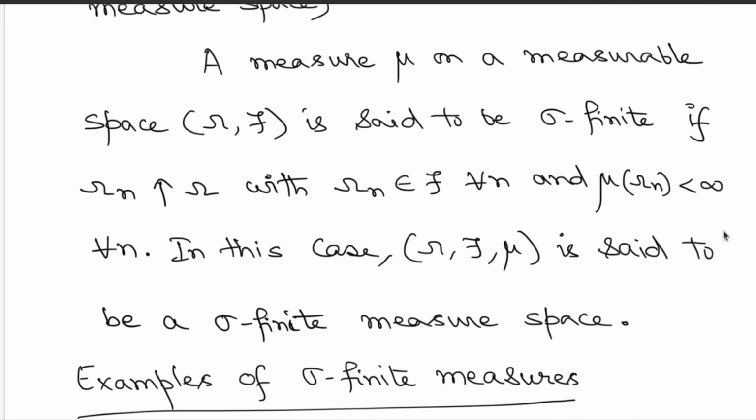All right, now a quick clarification. Here we are not saying anything about the measure of omega. We are only restricting that measures of omega n's, those special subsets that you consider, must have finite mass. So if there exists an increasing sequence omega n like that, then you say that the measure is sigma finite, and call the corresponding measure space a sigma finite measure space. But again, you are not saying anything about the measure of omega. It could be finite, it could be infinite.